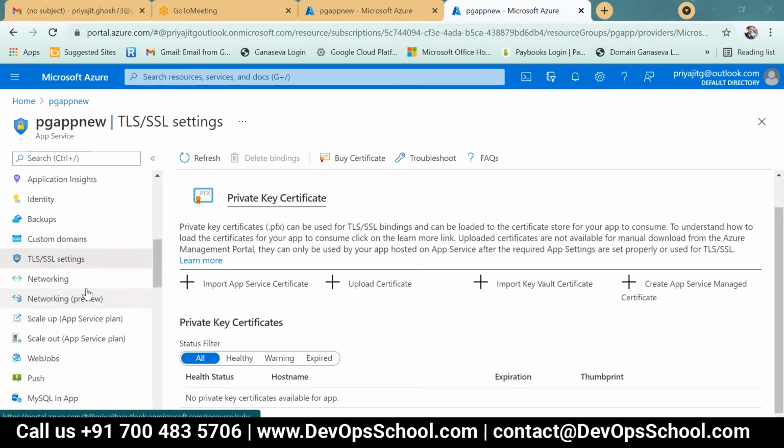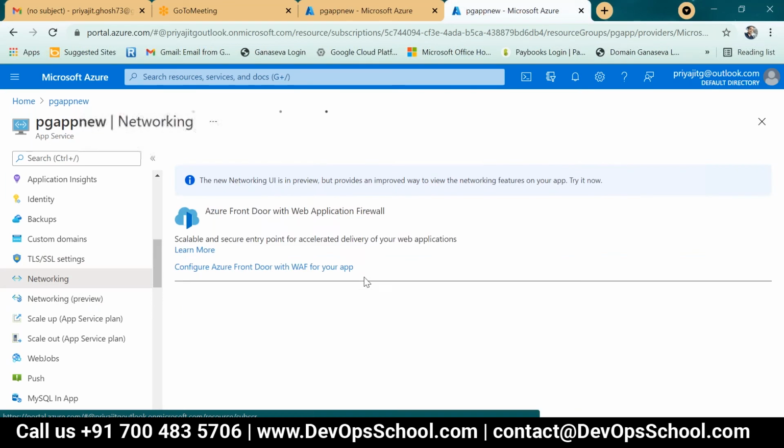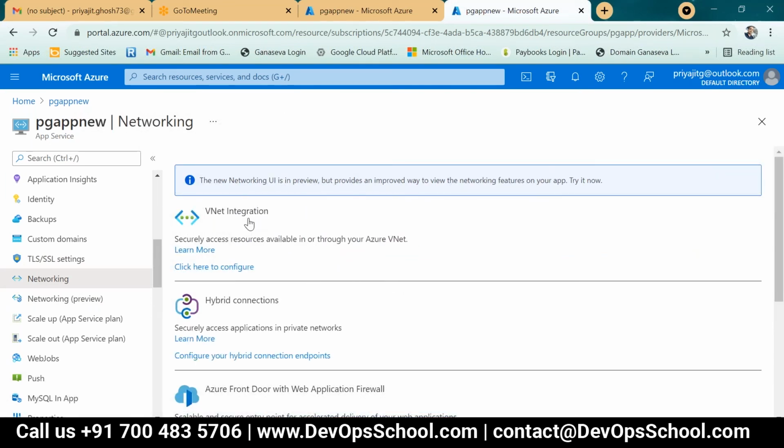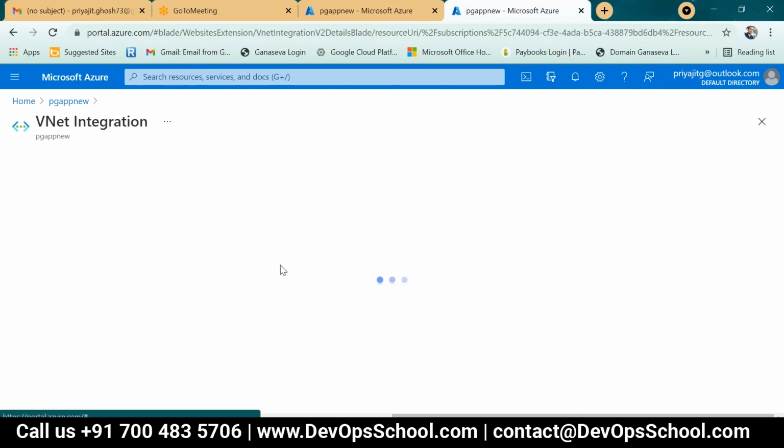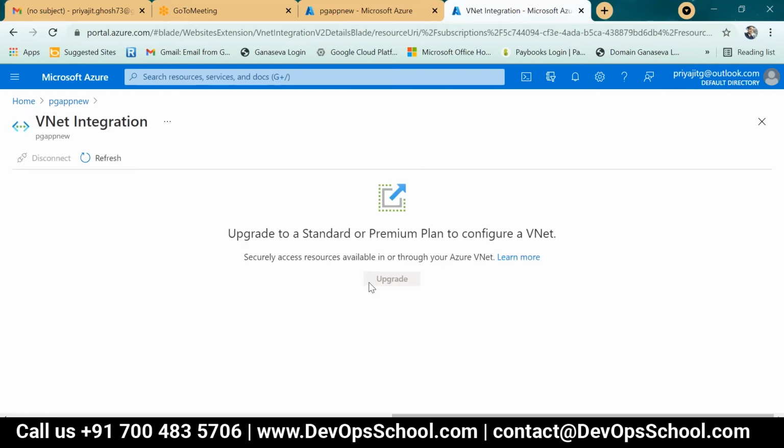In our networking section, we have to create one VNet. Okay. This is not covered actually in your AZ-204. This is completely an admin job. After creation, click to configure one single VNet, and then you have to add here your virtual network as well as your port as well as your HTTP code, HTTP part also. The port, you have to define that code under HTTP mode, after uploading your certificates, SSL certificate.